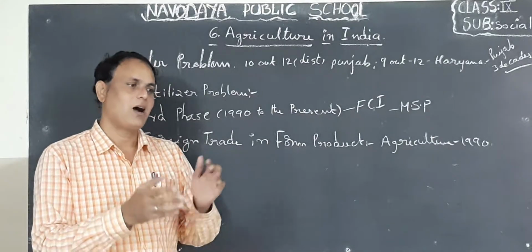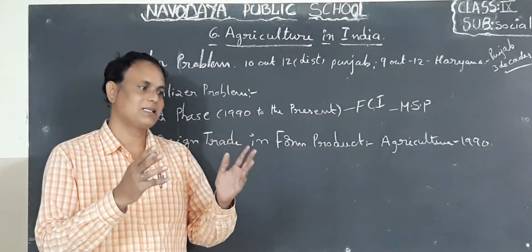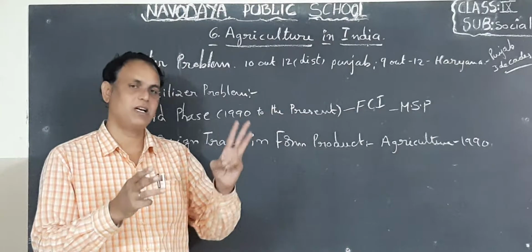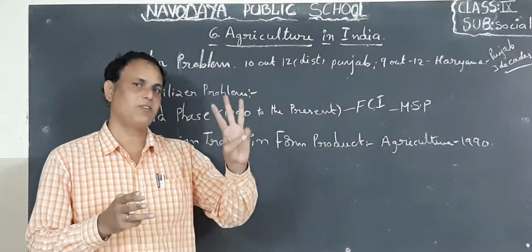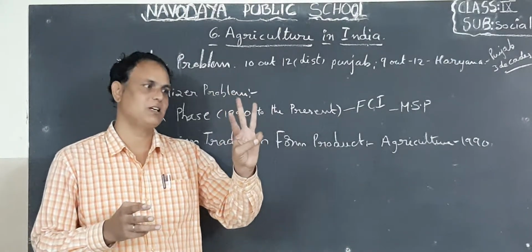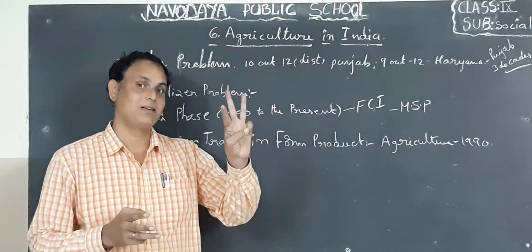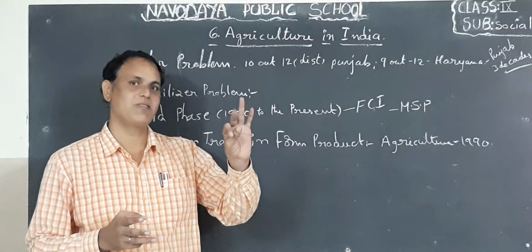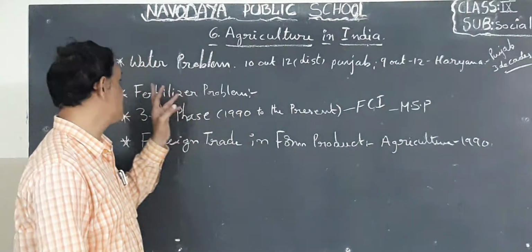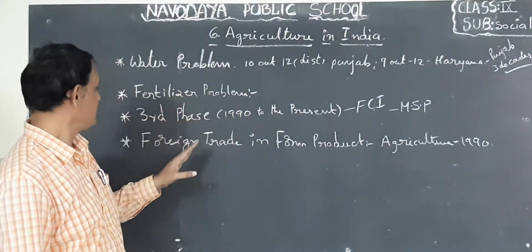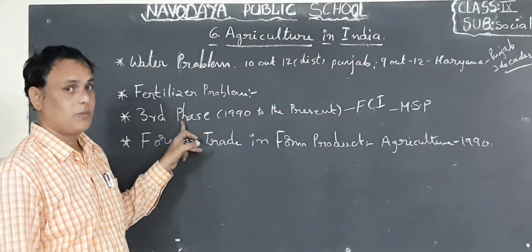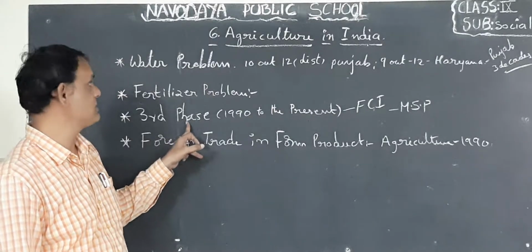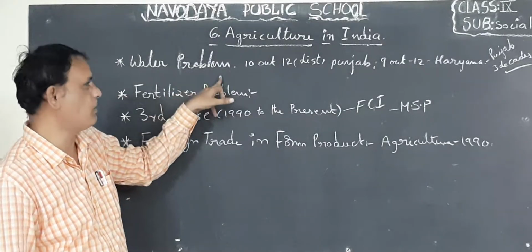Okay, children. So here our agriculture development is classified into 3 phases. I said the first phase, in that first phase we constructed dams. Next one, second phase, green revolution. So this is the third phase, children. I will tell you the third phase, but before I explain this third phase, I want to say about water problems.